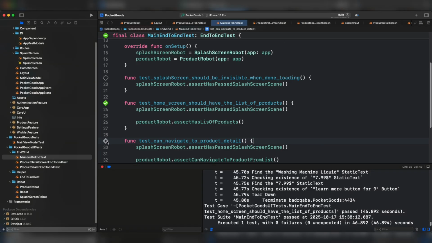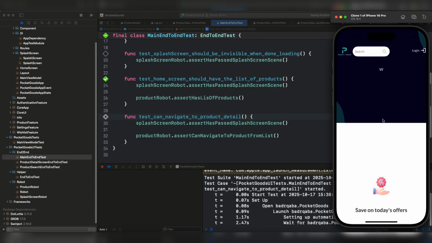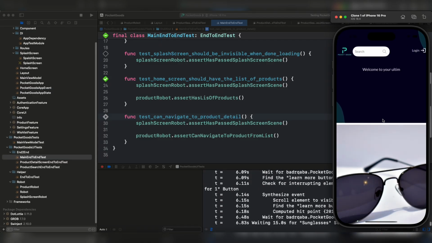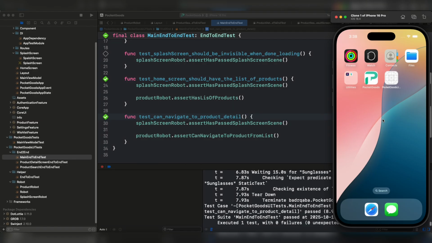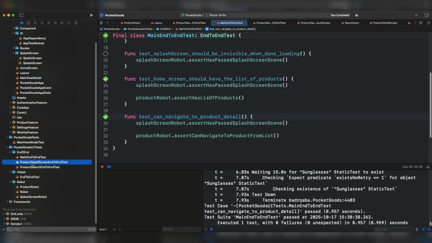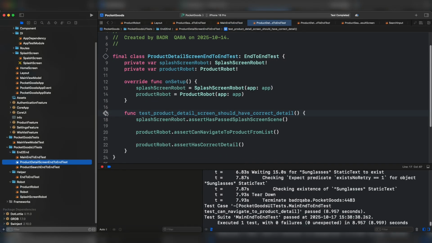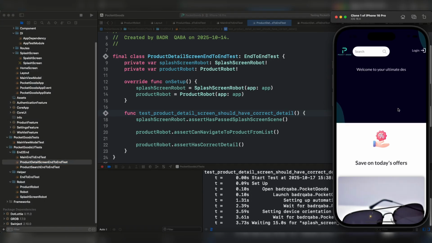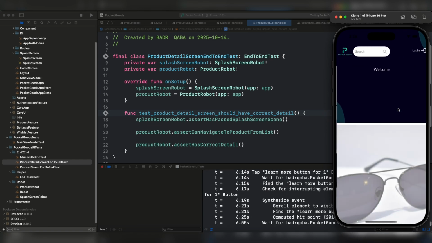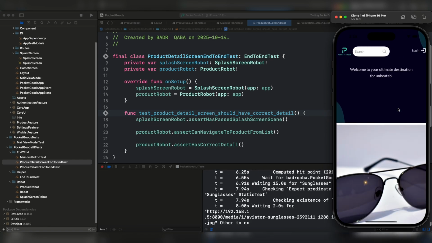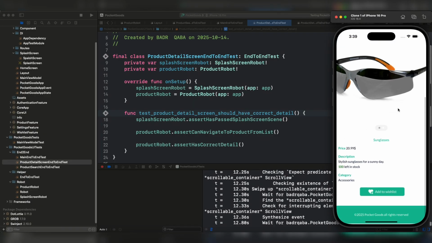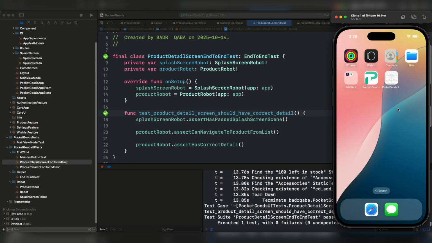Let's run this test. Can navigate to product detail. The test passed. Let's check this one. The test passed.